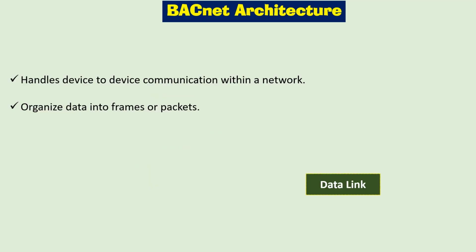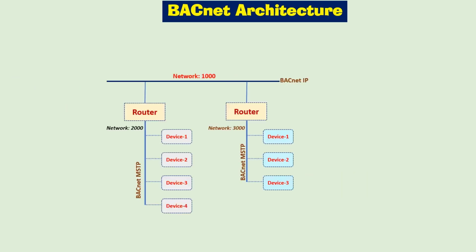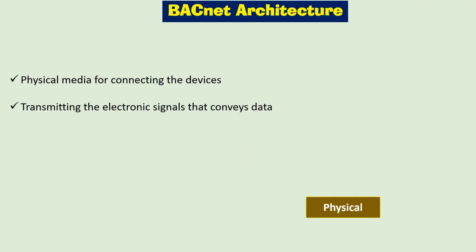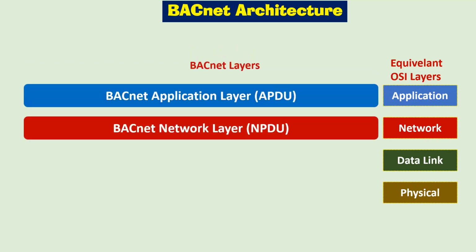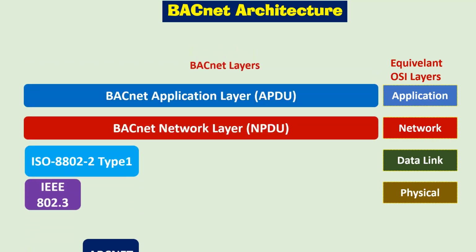Data link layer handles device to device communication within a single network. It organizes data into frames or packets and transmits it to the other devices within the same network. Here the communication of devices within the same network would be handled by this data link layer. Physical layer defines the physical media for connecting the devices and handles transmission of electronic signals that convey the data. Here we have the BACnet layers compared to the equivalent OSI layers.